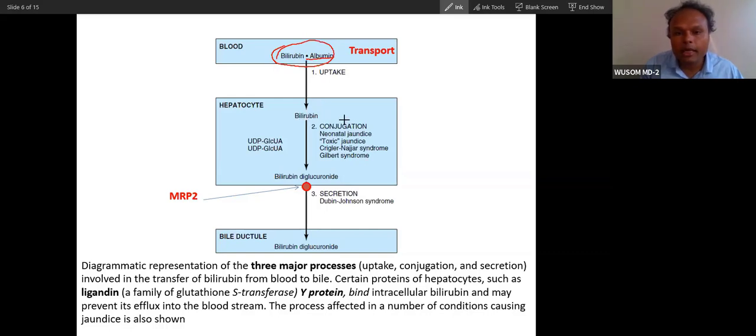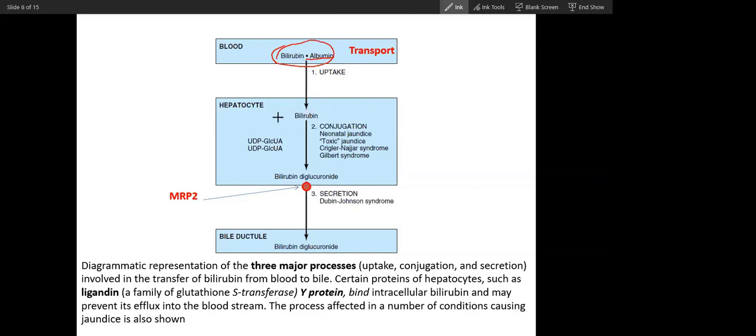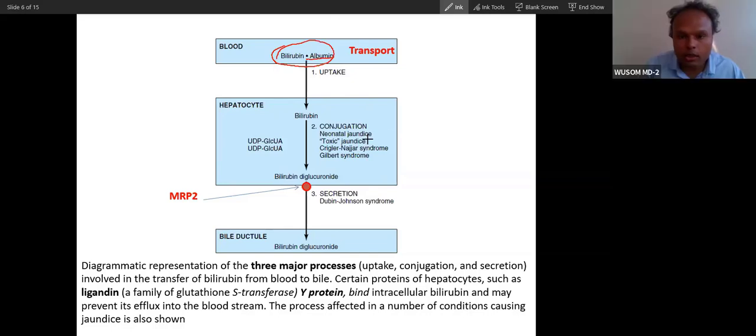But if bilirubin synthesis happened inside the hepatocyte only, there would be no transport process. But the majority of bilirubin formation happens in the spleen. That is why there is a necessity of transport. So it is transported by binding to albumin, and in the liver there are three processes I told you: uptake, conjugation, and secretion. Now you can see in liver there is uptake of bilirubin from this albumin.